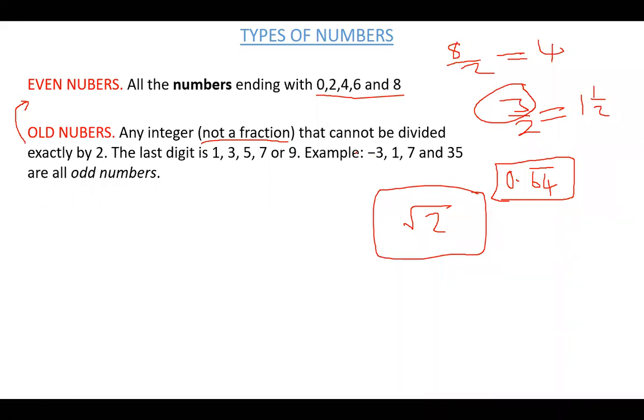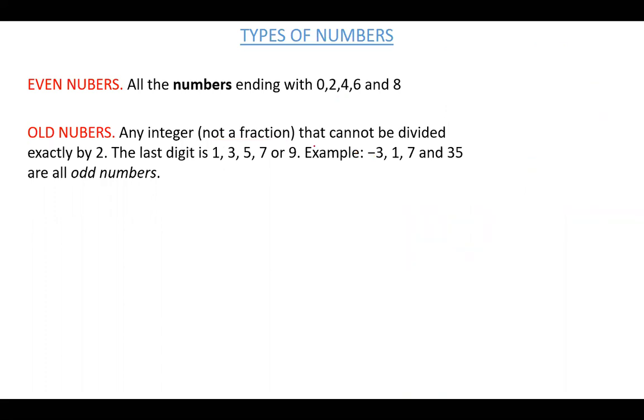Let's get back to our topic here. Odd numbers are numbers that when you divide them by 2, you get the remainder 1. In short, they are numbers that cannot be divided exactly by 2. I know somebody here is asking themselves, what of 1? Is 1 an odd number?